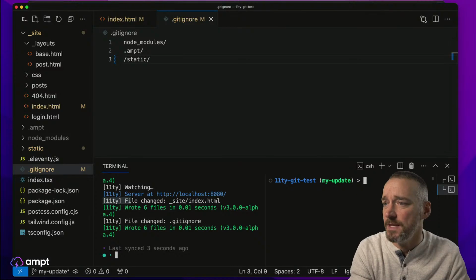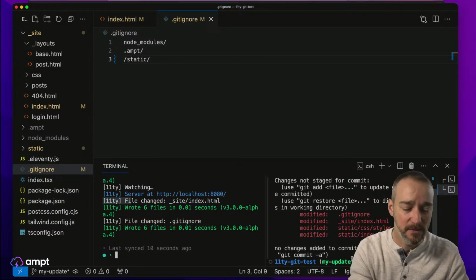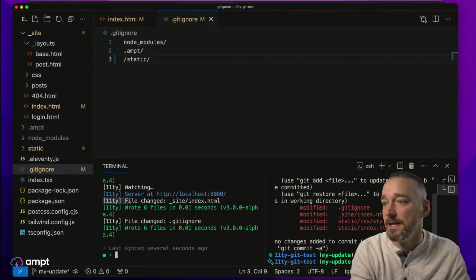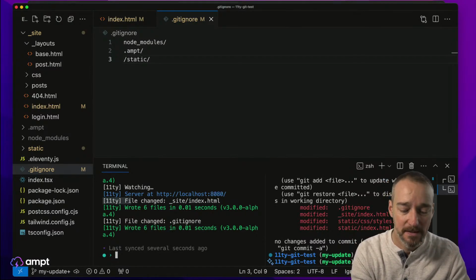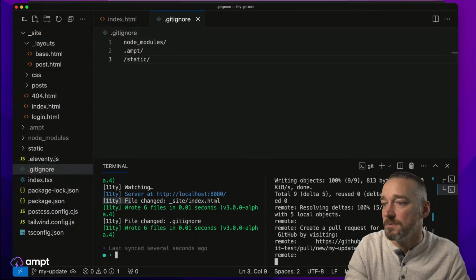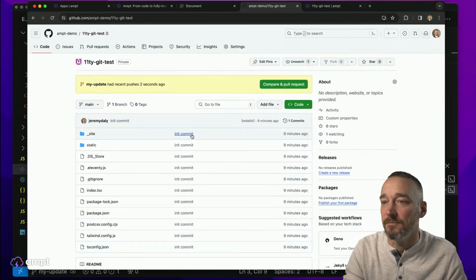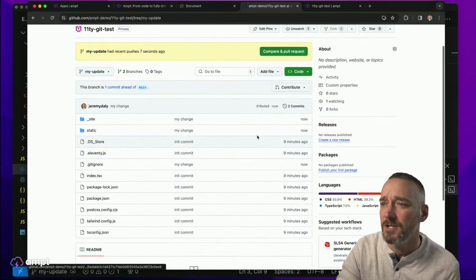And then we can just do a git status over here, and we'll see that we've got these updated. And so we'll run git add and git commit my change and git push. And I don't think I have automatic branch creation created. Oh, I do. Okay, so there we go. All right, so now up here in my Git repo, I have a new my update. And my update has my changes here.